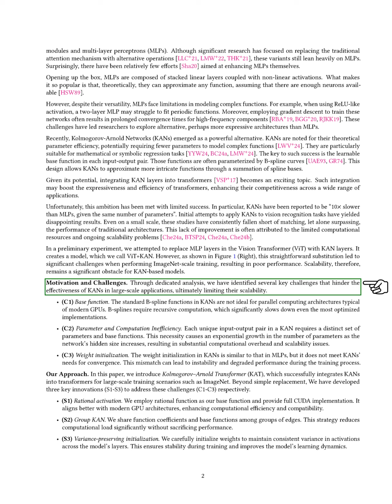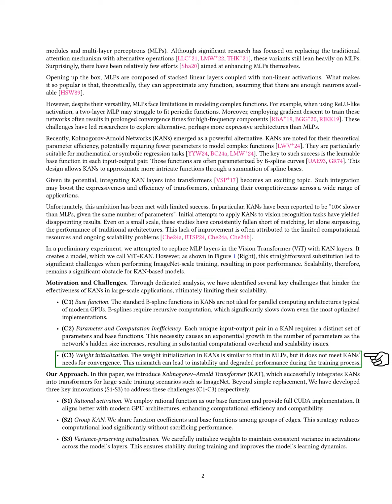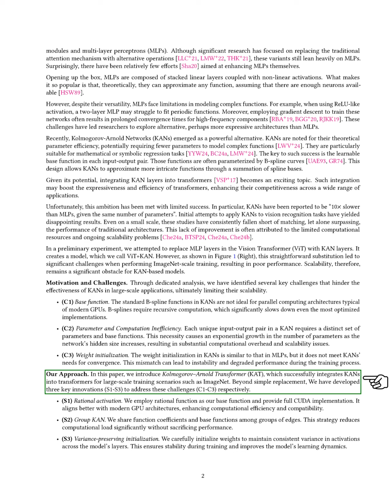1. The standard B-spline functions in KANs are not well suited for modern GPU architectures, as they require recursive computation, slowing down performance. 2. Each unique input-output pair in a KAN needs its own set of parameters, leading to an exponential increase in parameters and computational overhead as the network size grows. 3. The weight initialization in KANs, while similar to MLPs, does not support the convergence needs of KANs, which can cause instability during training. To address these challenges, we introduced the Kolmogorov-Arnold Transformer, KAT, which effectively integrates KANs into transformers